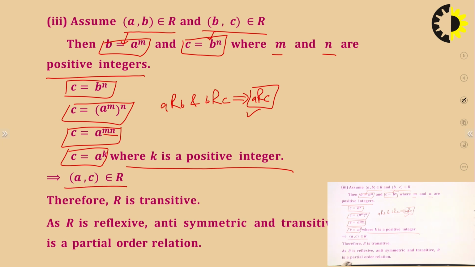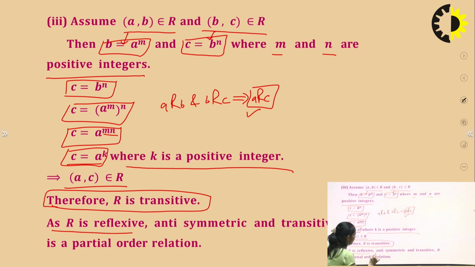So we can also write, as (a,b) belongs to R, then b is equal to a to the power of m. (b,c) belongs to R, then c is equal to b to the power of n. So if c is equal to a to the power of k, then we can write (a,c) belongs to R. This is the transitivity. So we can say that the transitive property also exists here. So for R reflexive, antisymmetric and transitive, then R is said to be a partial order relation. So for the partial order relation, what we have to check? Again, I am telling, reflexivity, antisymmetric and transitive property.